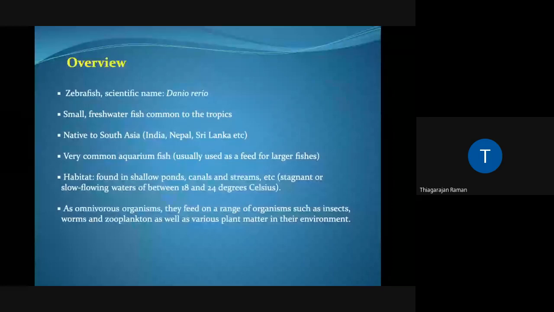The habitat for zebrafish is that it is found in shallow ponds, canals, in streams, etc. It is also found in slow moving waters, but temperature is very essential. It can survive between 18 and 24 degrees Celsius. Anything hotter than this or anything warmer than that, the fish starts to become abnormal. Being an omnivorous organism, they feed on a range of organisms such as insects, worms, and zooplanktons, as well as various plant matter in the environment.